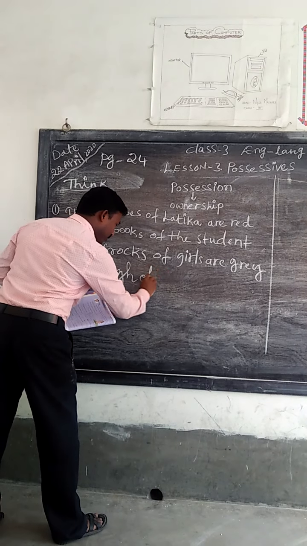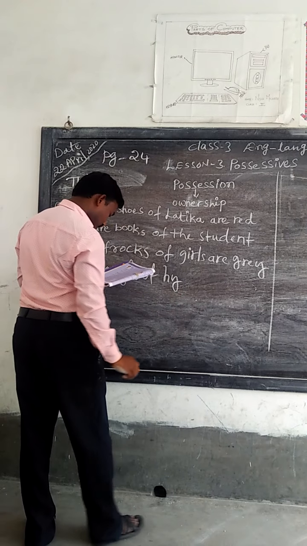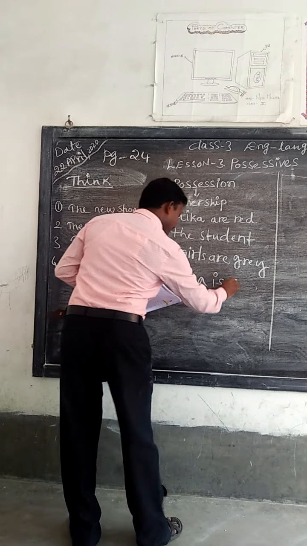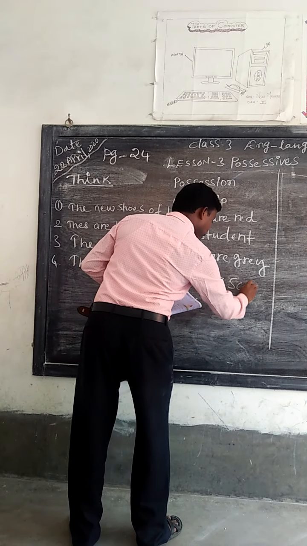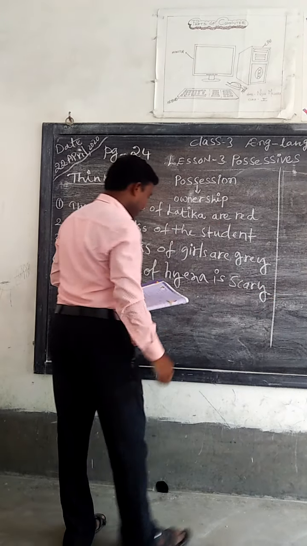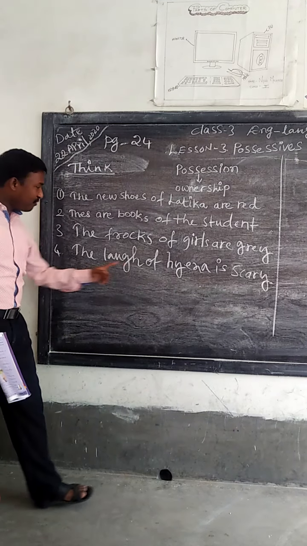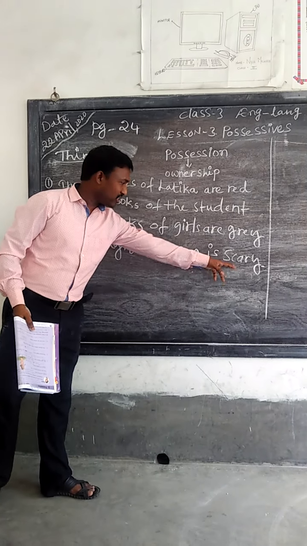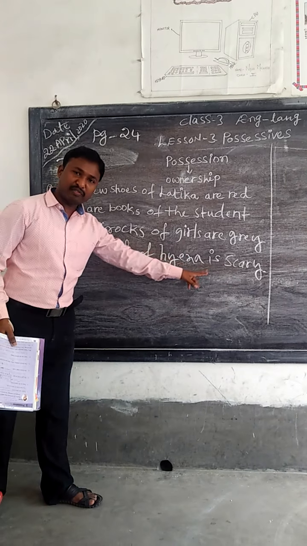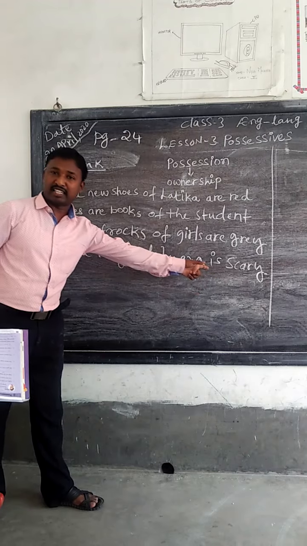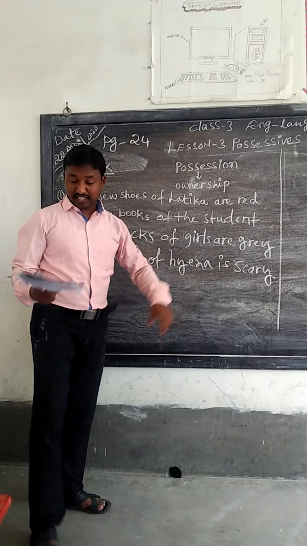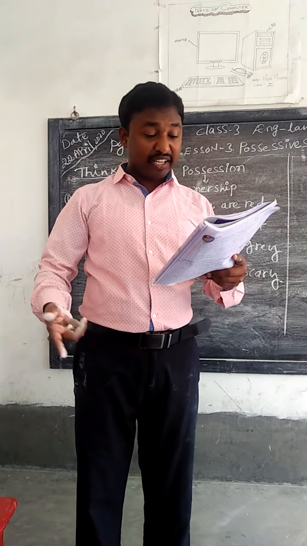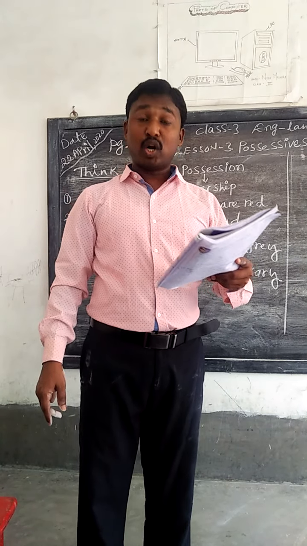So dear children, here there is no apostrophe. Without writing an apostrophe, we are writing in a possessive sentence. Now you see, the school's emblem is white, yellow and royal blue.